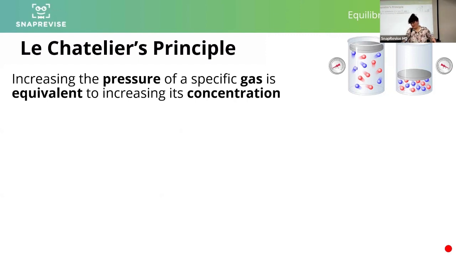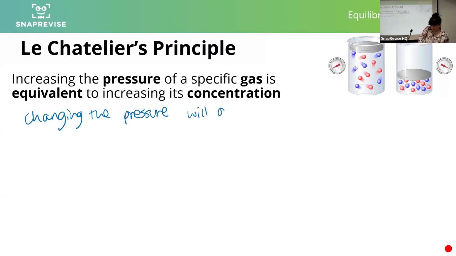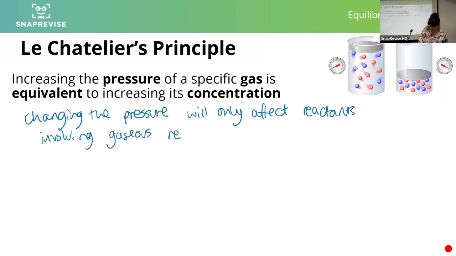Let me see if I can get my pen back out again so I can use it. So changing the pressure will only affect reactions involving gaseous reactants and or products, obviously, because we don't talk about pressure of solids or pressure of liquids.